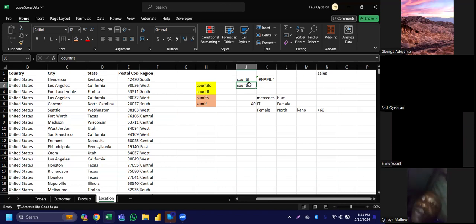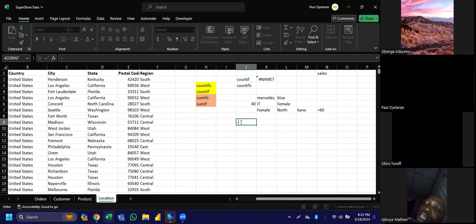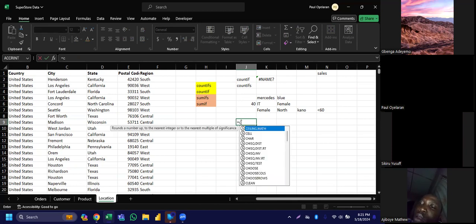even though it's still doing something that is greater than two criteria. We can still do one criteria. Why? Because Countifs is for anything greater than one criteria. Let's see what the specification here is saying. If I'm bringing up the formula, let's see what it's going to bring for us. Countif.